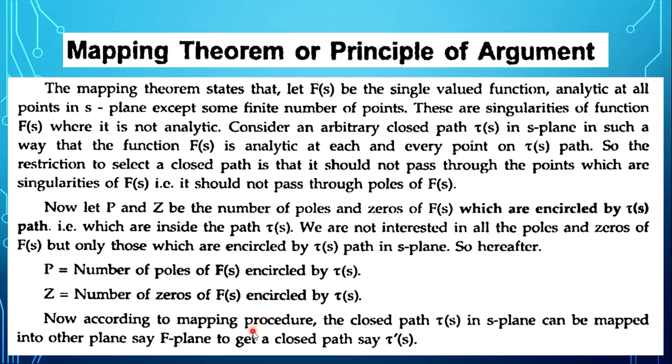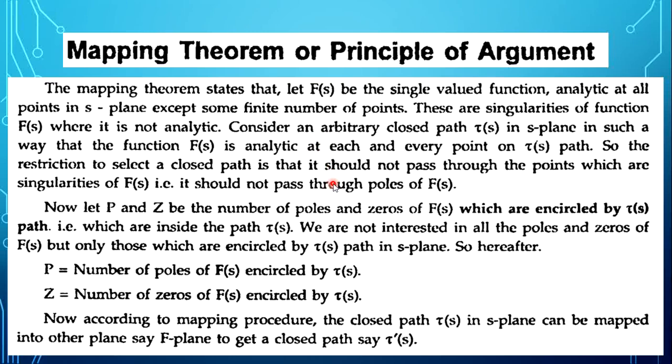Now according to the mapping procedure, the closed path tau of s in the S-plane can be mapped into the other plane, say F-plane, to get the closed path tau dash of s. The given function f of s is a single valued function which is not analytic.